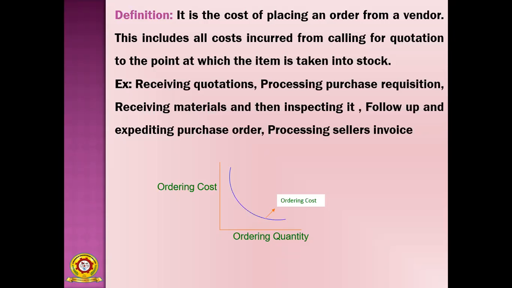Examples are receiving quotations, processing purchase requisition, receiving materials and then inspecting them, follow up and expediting purchase order, and processing seller's invoice. These all come under ordering cost. So all of you know this: receiving quotation, processing purchase requisition, receiving materials, inspecting, follow up and expediting purchase order, and processing seller's invoice. All these come under ordering cost.